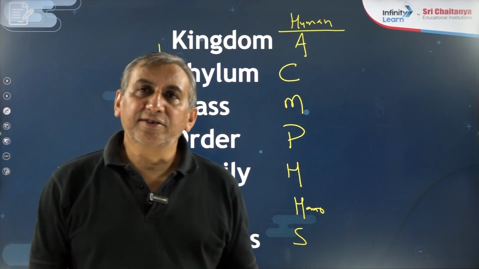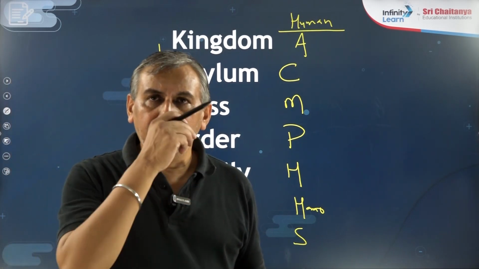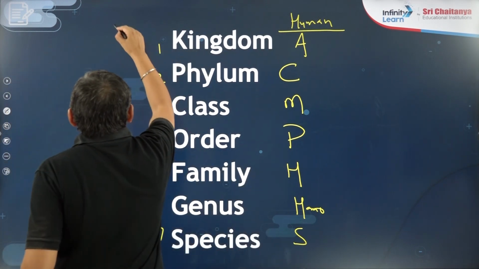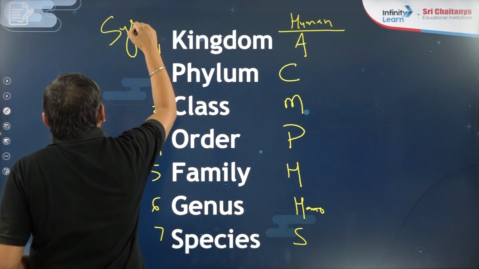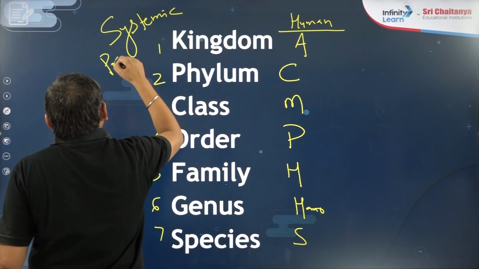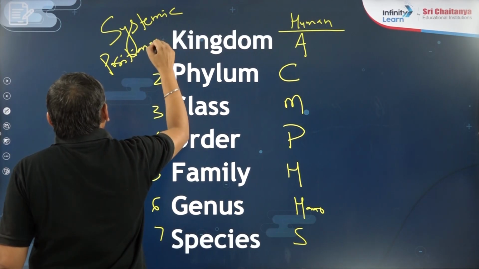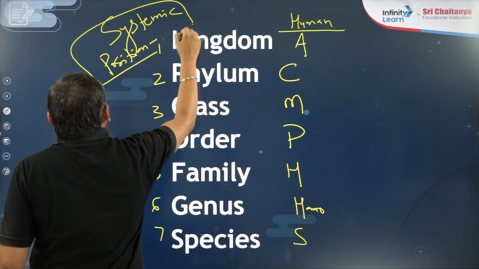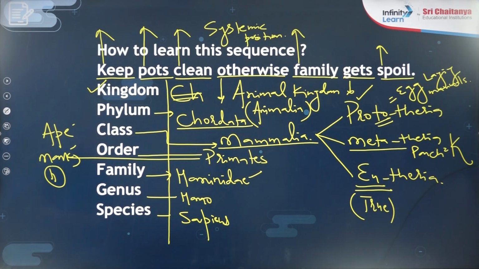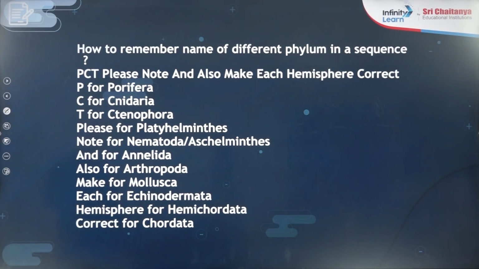So whenever we discuss any animal in detail, we have to write first the systemic position, that is, where it is included. We will write the systemic position of any organism. Okay, so this is one point that you have to remember.